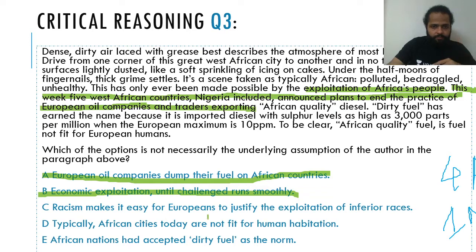Racism makes it easy for Europeans to justify the exploitation of inferior races.